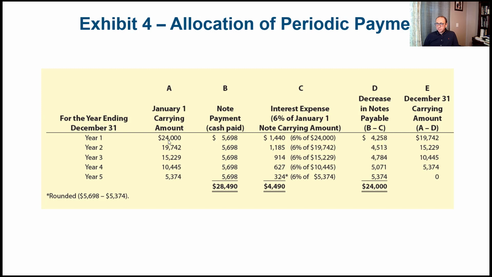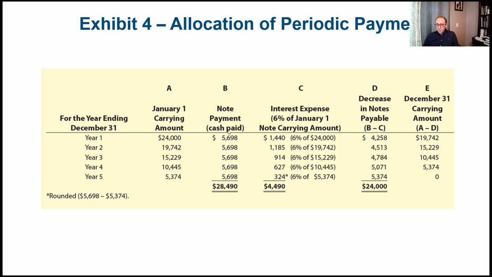So now our principal goes down from $24,000 to $19,742, which is the difference between the $24,000 and the decrease in the note payable. An easier way to think about it: column D is column B minus C, and column E is column A minus D.